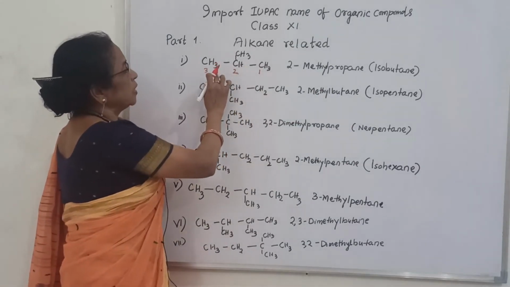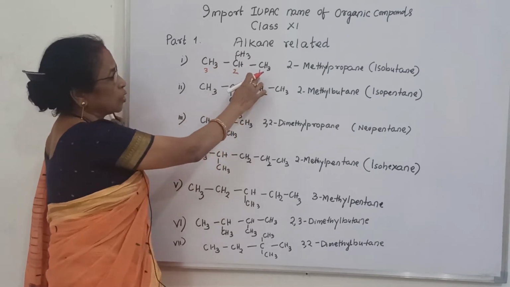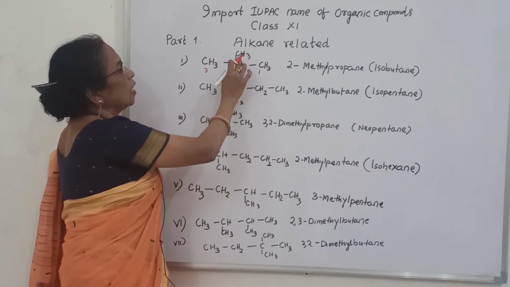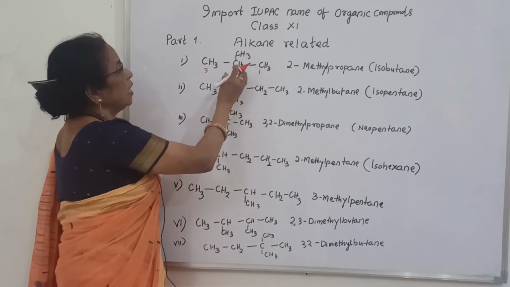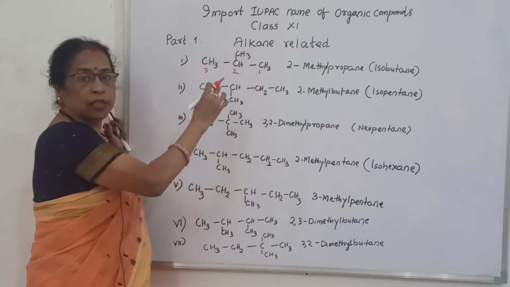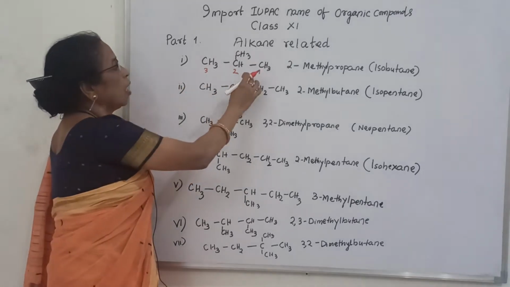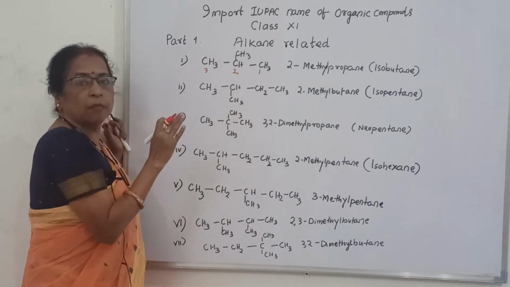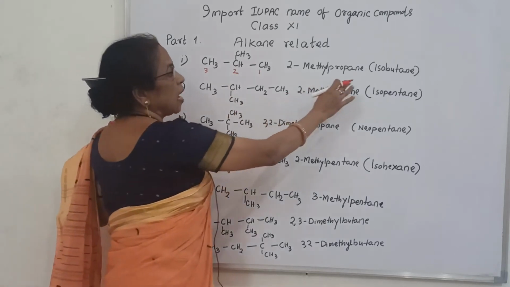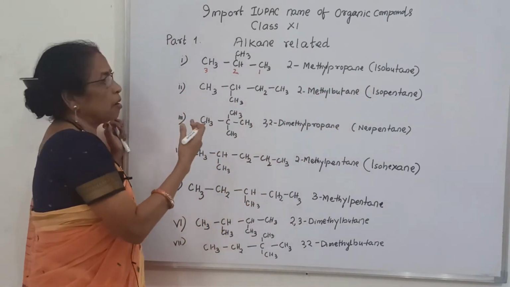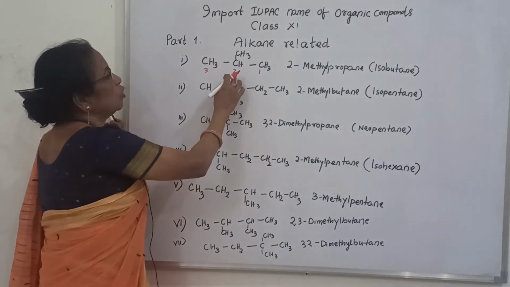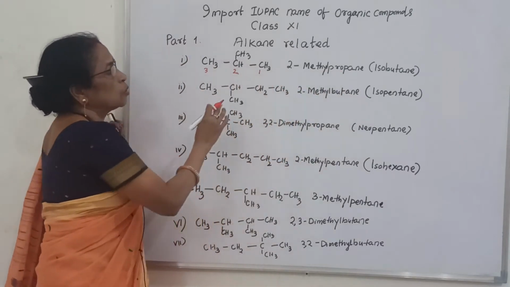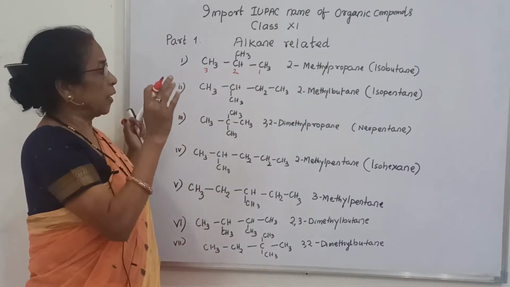The combination of CH3, CH3 is called iso. Here in isobutane, when you say iso, you count all the carbon atoms. Here there are 4 carbon atoms, that is isobutane. And what is the IUPAC name? 2 position methyl group and parent hydrocarbon propane, so it is 2-methyl propane.